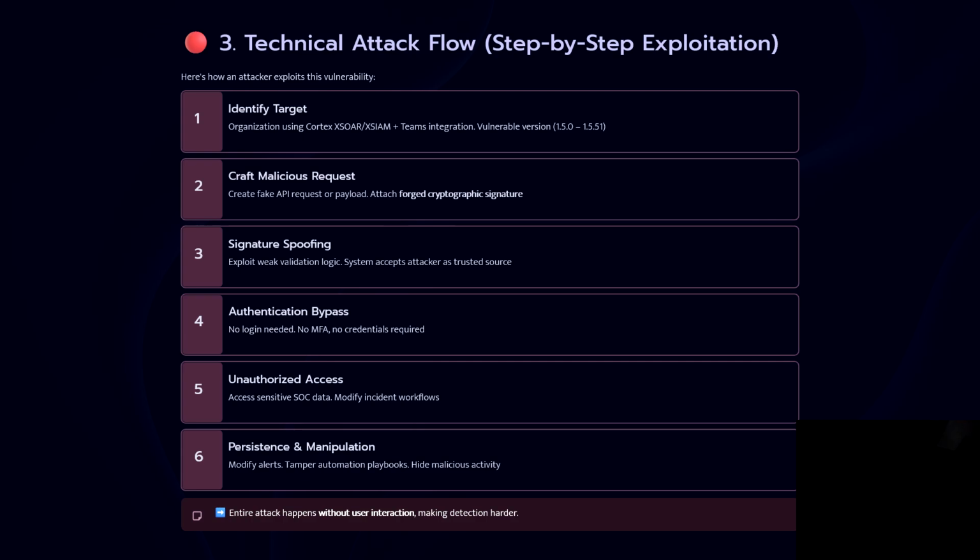Now the technical attack flow, the step-by-step exploitation. Here I have mentioned how the attacker exploits the vulnerability. First, he identifies the target organization's Cortex XSOAR Teams integration. Along with that, he crafts a malicious request with a forged cryptographic signature. Then after signature spoofing has been done, comes authentication bypass: no login required, no MFA required, no credential required. Then it eventually leads to unauthorized access, and finally gives persistence and manipulation of the data. So this is the overall attack flow.